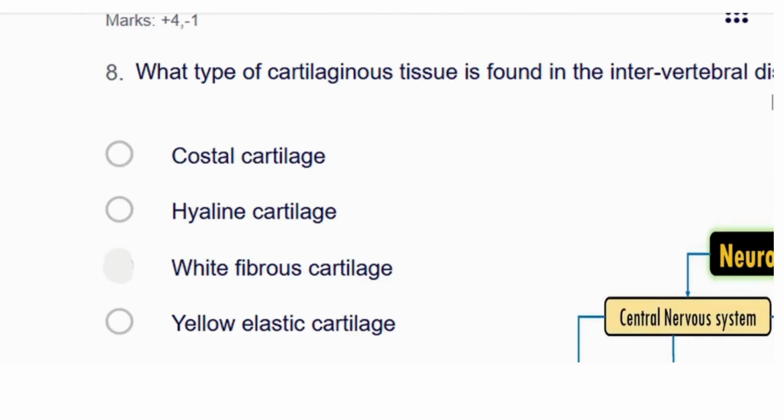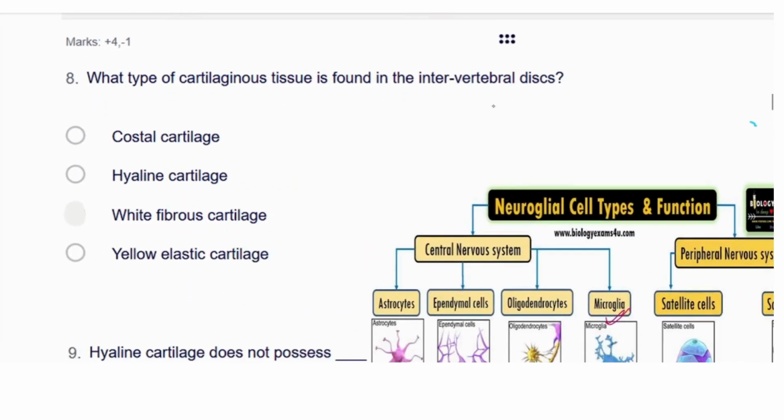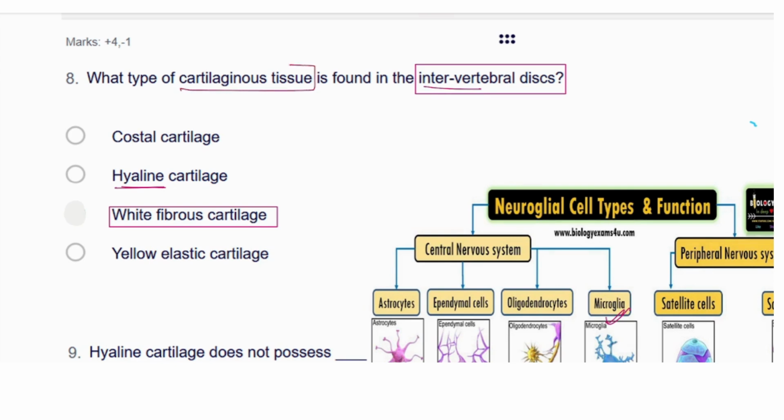Next is, what type of cartilage tissue is present in the intervertebral disc? Related to the previous question only, this location they are asking. In the intervertebral disc we have seen the white fibrous cartilage, that could be the hyaline cartilage, but actually they are asking for the cartilaginous tissue type in the intervertebral disc. That would be the white fibrous cartilage. So that is why we will go with the third option, not with the second one.